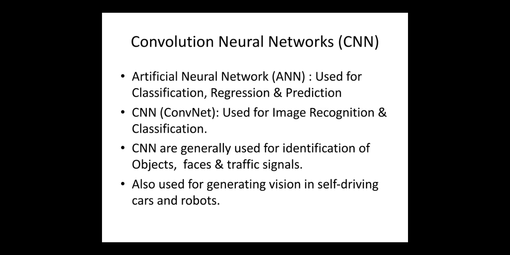So artificial neural networks are generally used for classification, regression and prediction, whereas convolutional neural networks are used for image recognition and classification. CNN are used for identification of objects, faces and traffic signals. It is also used for generating vision in self-driving cars and robots.